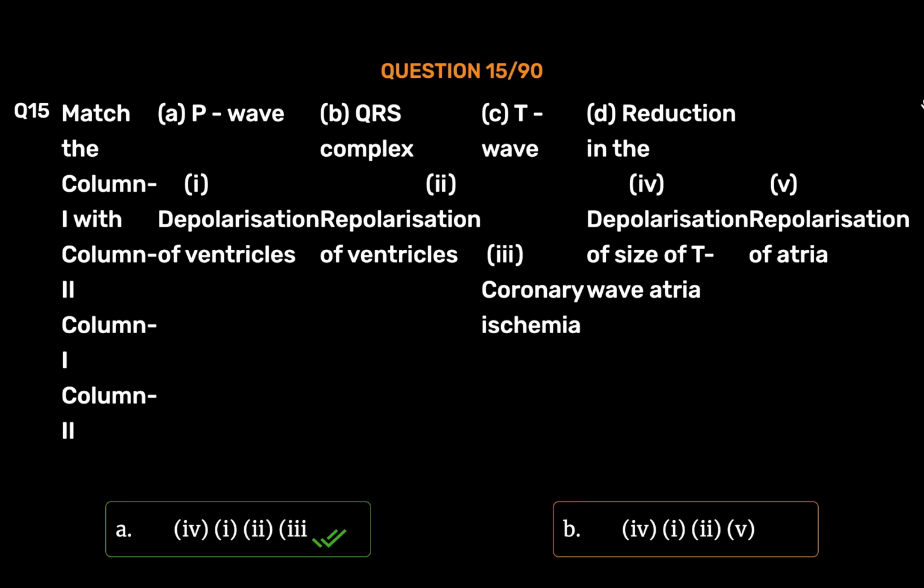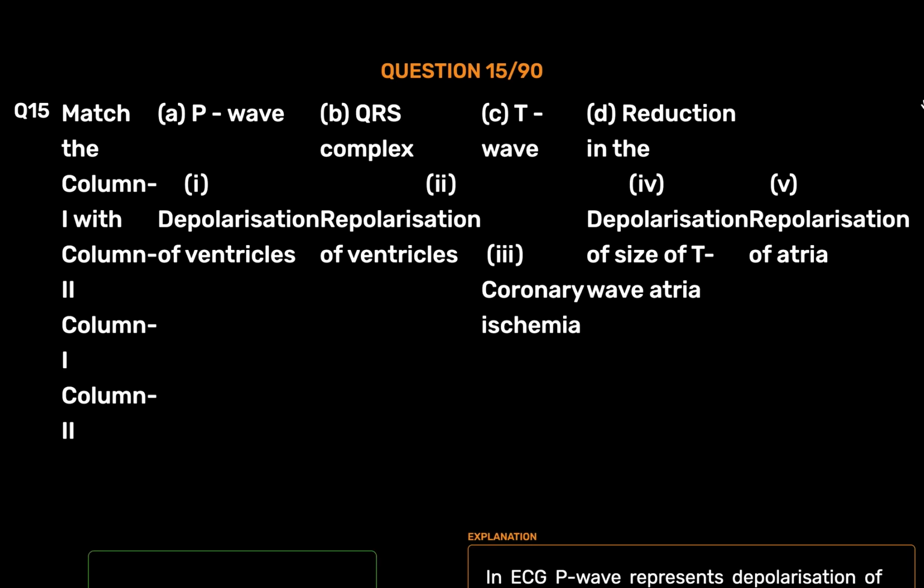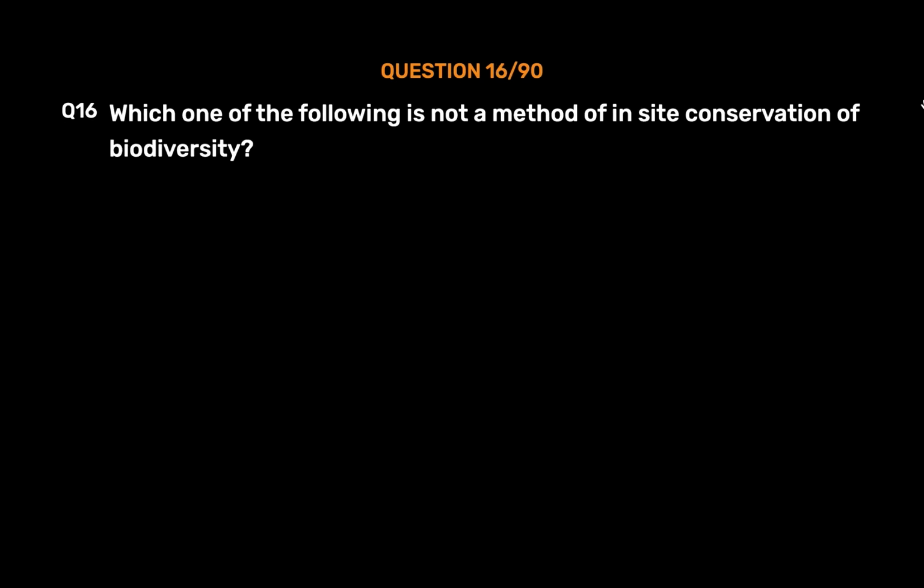4, 1, 2, 3. In ECG, P wave represents depolarization of atria. QRS complex represents depolarization of ventricles. T wave represents repolarization of ventricle, i.e. return from excited to normal state. Reduction in the size of T wave, i.e. if the T wave represents insufficient supply of oxygen, i.e. coronary ischemia.